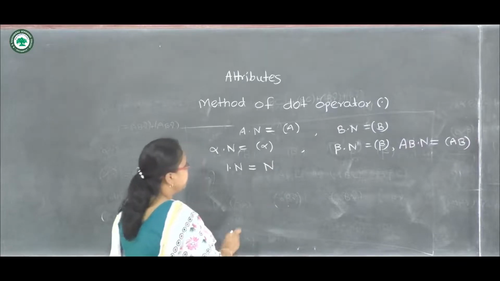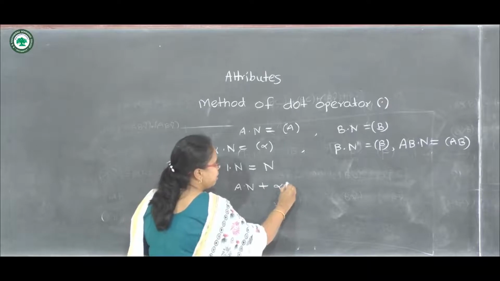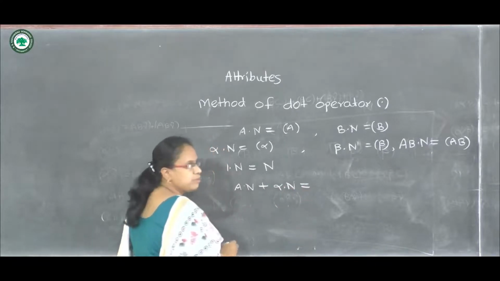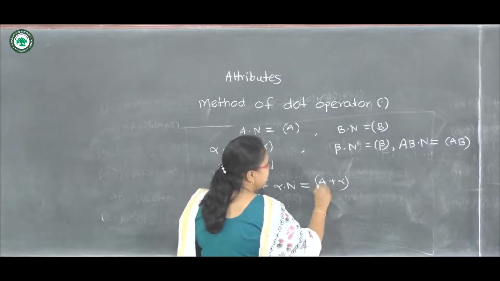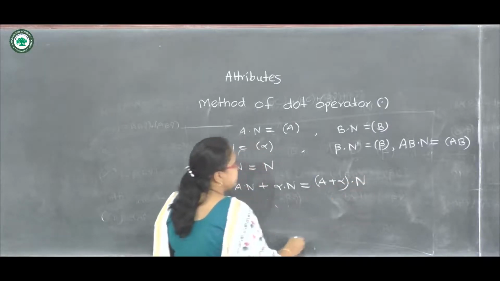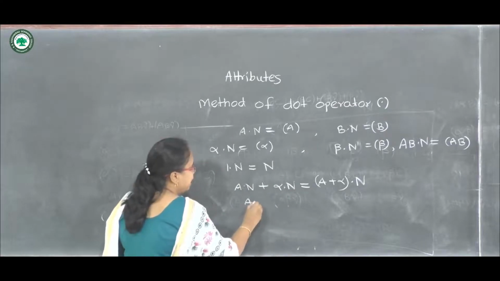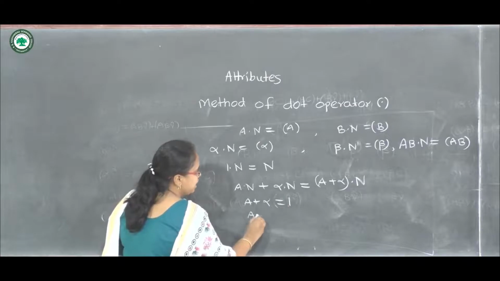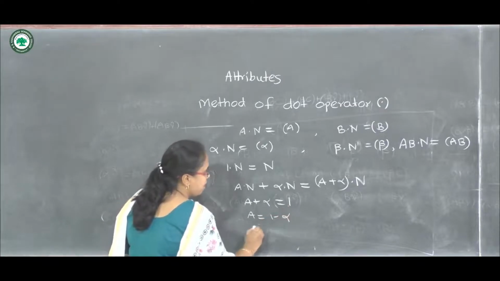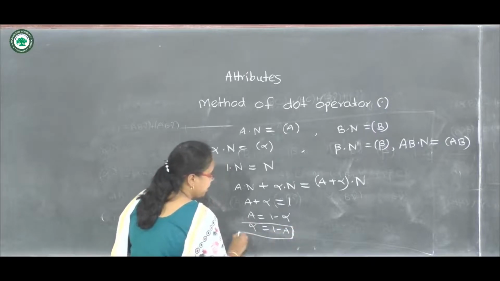So now we can write this A dot N plus alpha dot N equals to, so here we can write A plus alpha into dot N. And by comparing it with this, we have A plus alpha equals to 1. We can write A equal to 1 minus alpha or alpha equal to 1 minus A. Make it box.